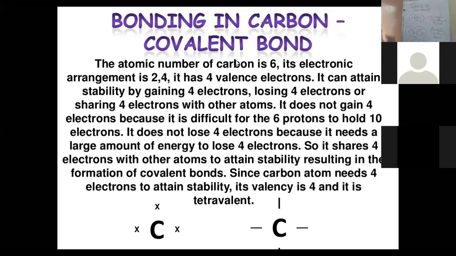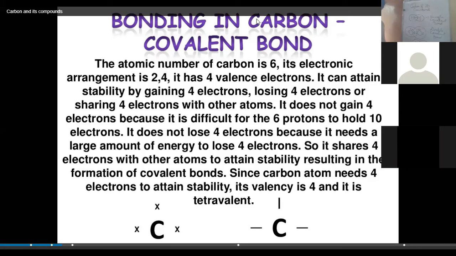We have already discussed the properties of ionic compounds. Now we will be discussing the properties of covalent compounds. The compound which is formed by sharing of electrons is called a covalent compound, and covalent compounds are made up of molecules and not ions.